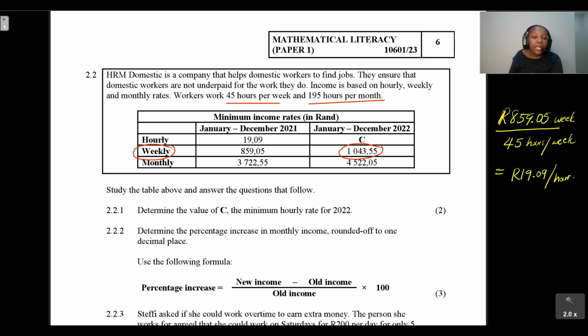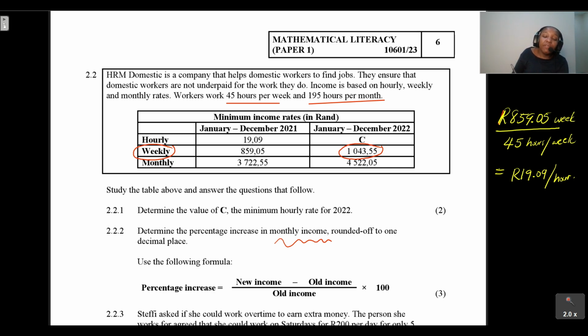Right. Let's have a look at the next question. It says determine the percentage increase in monthly income, rounded off to one decimal place. So here, guys, we don't really have to be cracking our skulls.